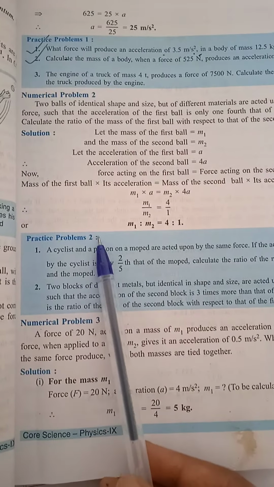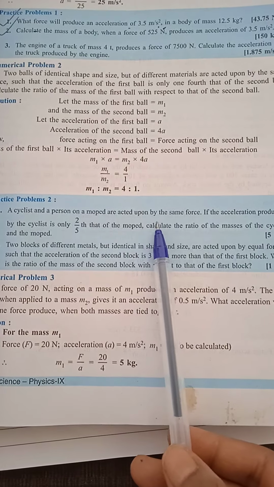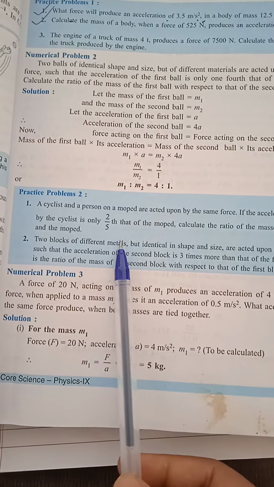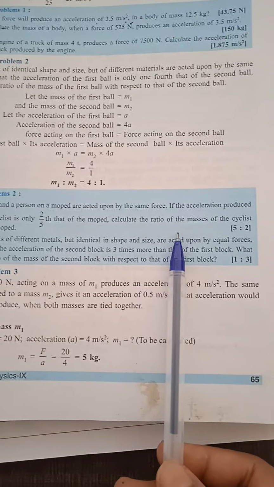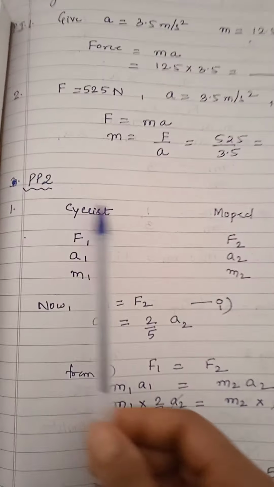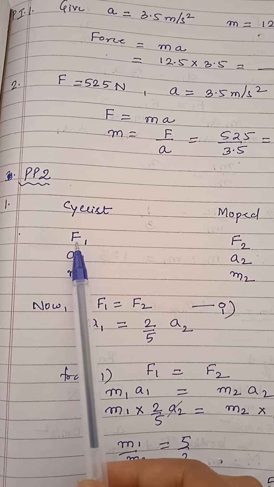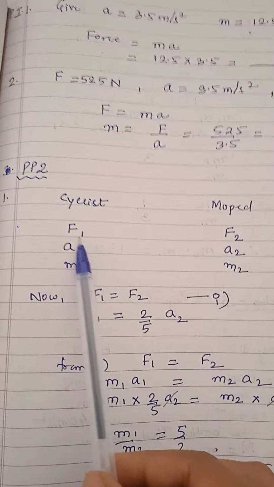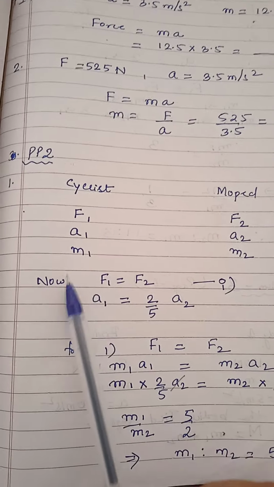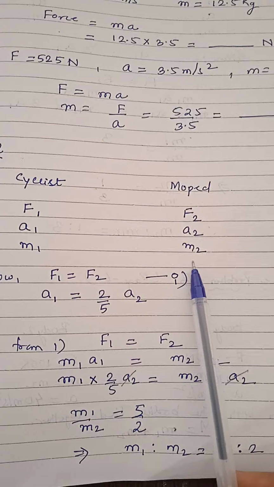Now come to practice problem number 2. A cyclist and a person on a moped are acted upon by the same force. If the acceleration produced by the cyclist is only 2/5 that of the moped, calculate the ratio of the masses of the cyclist and the moped. So here you have to divide in this way, cyclist and the moped. The forces you can take as F1 and F2, F1 for cyclist, F2 for moped, and the acceleration for cyclist A1 and mass M1, and for moped acceleration is A2 and mass is M2.